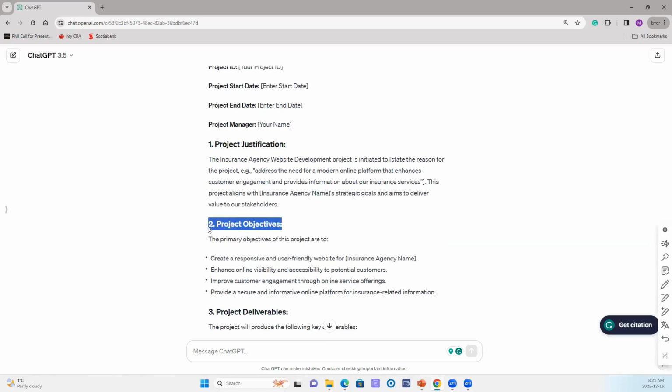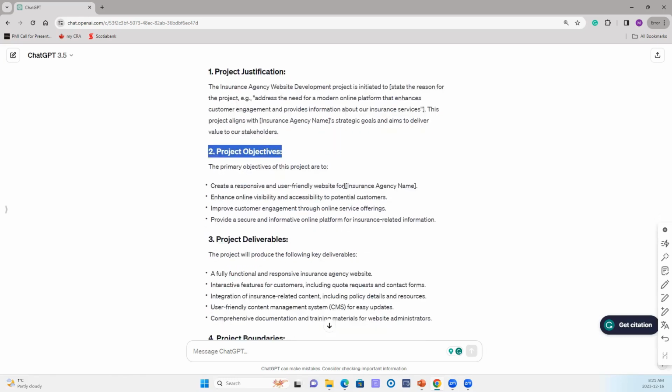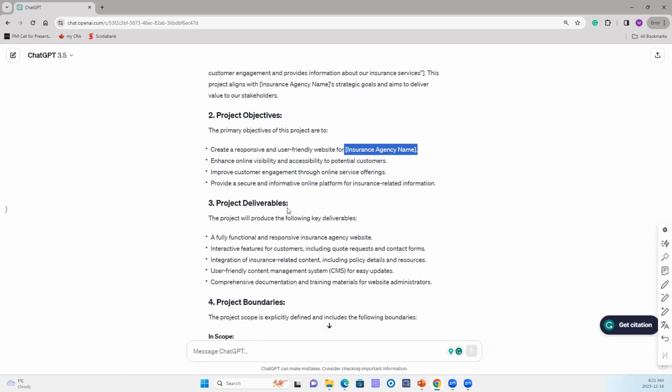Again, remember that any response you get from the AI is not 100% accurate. You need to review the response and make sure it is applicable in your project and your business context. You can see that sometimes it just inserts things in braces, right? That means you need to go and fill in these sections.